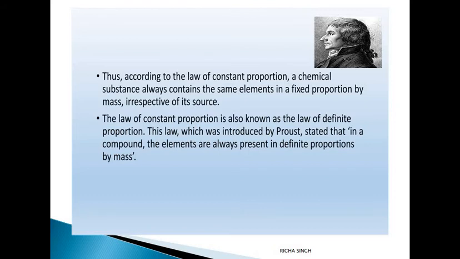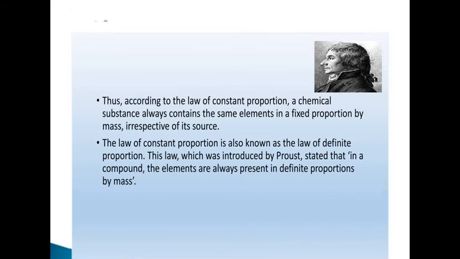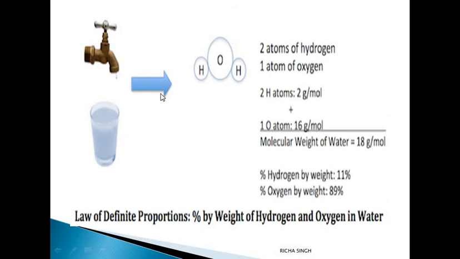Okay, so how can you prove or show this? Let's see. You know that the formula of water is H2O, meaning two atoms of hydrogen are combining with one atom of oxygen to form H2O. So if we talk about the molecular weight, hydrogen is 1 and oxygen is 16. Therefore, the total molecular weight of water will be 1 for H and 1 for H, that is 2, plus 16, that is 18 gram per mole.